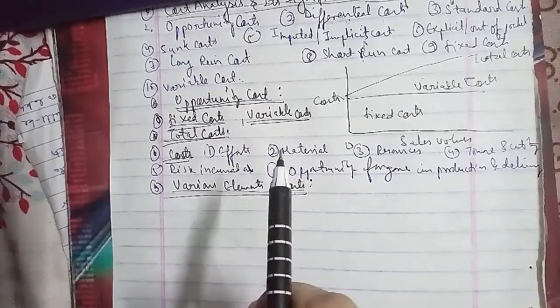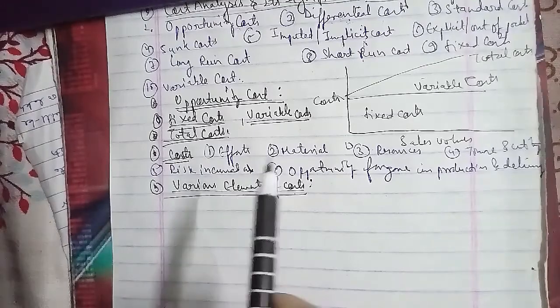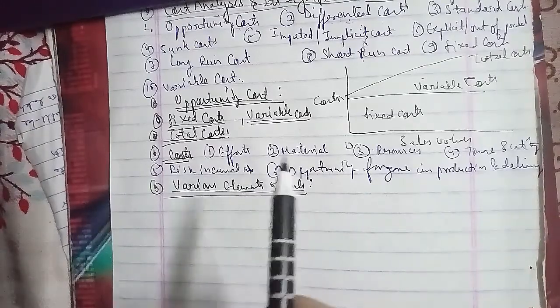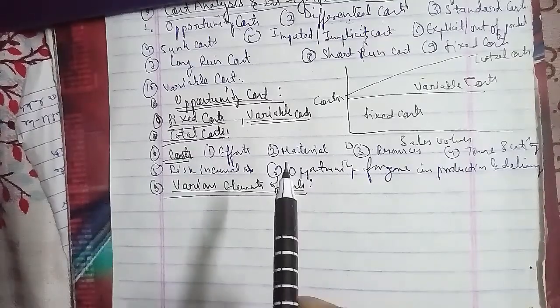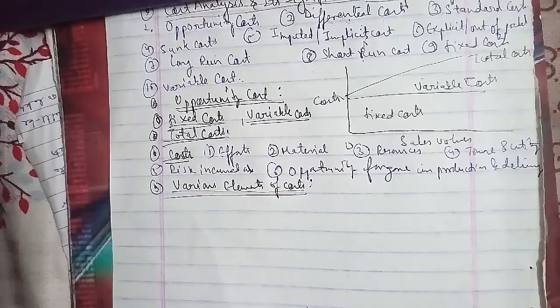First we have material cost. Material cost is the cost of the material supplied for manufacturing the product, and the material cost can be divided into two types as well.